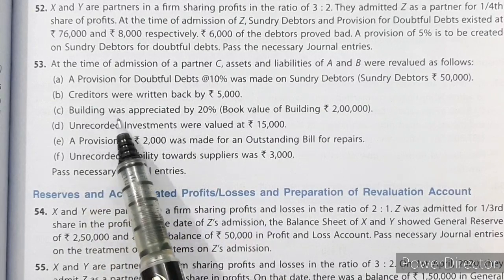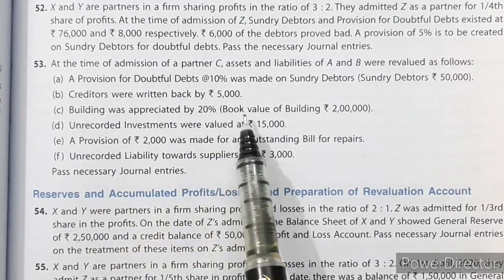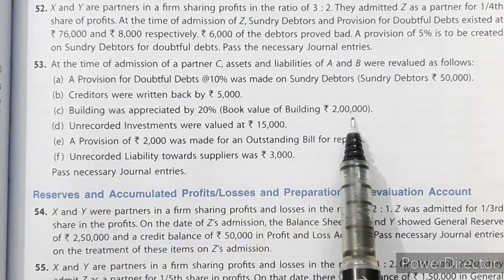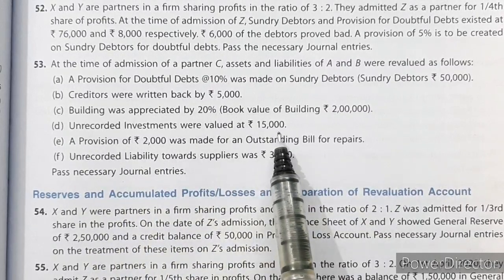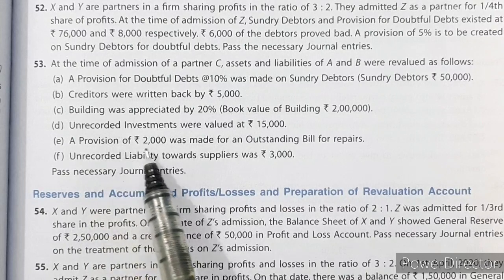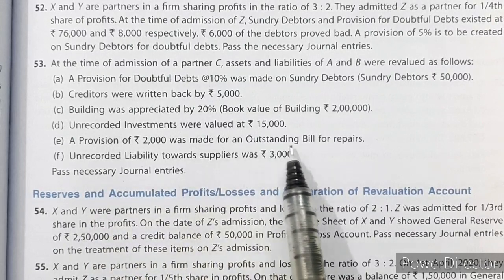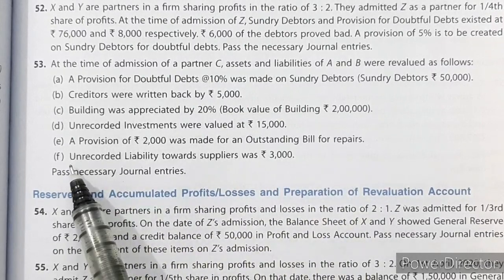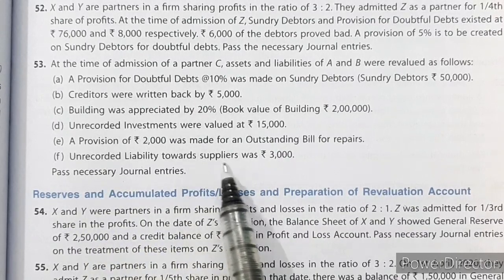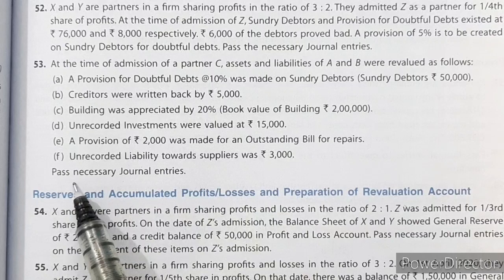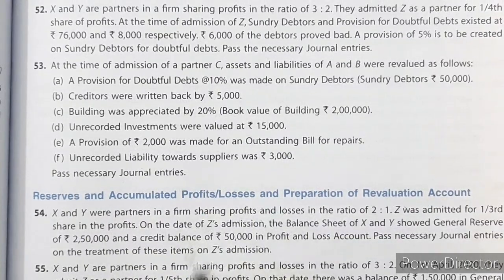C. Building was appreciated by 20%, book value of which was rupees 2 lakh. D. Unrecorded investments were valued at rupees 15,000. E. A provision of rupees 2,000 was made for outstanding bill for repairs. F. Unrecorded liability towards suppliers was rupees 3,000. Pass necessary journal entries. Very simple.